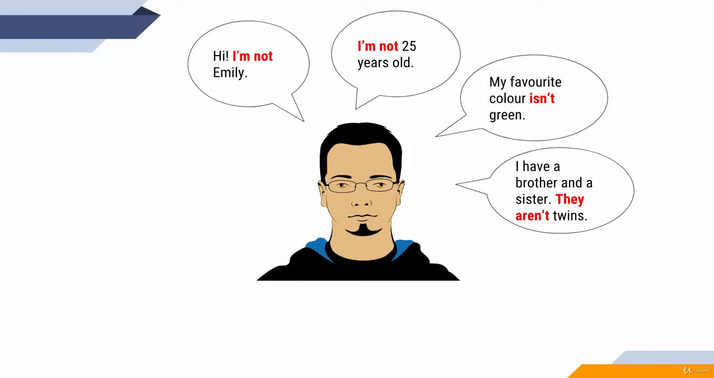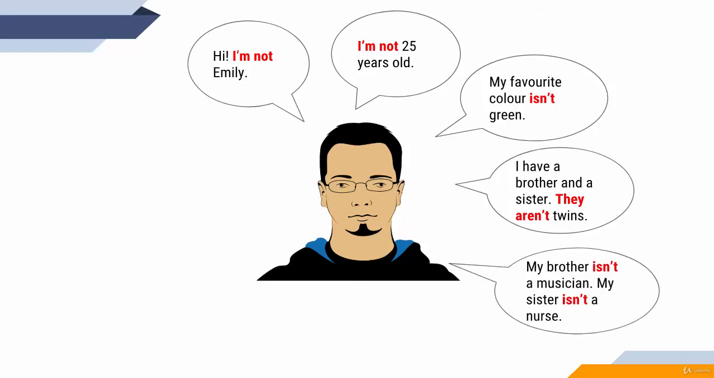I have a brother and a sister. They aren't twins. They are positive. They aren't negative. They aren't twins. My brother isn't a musician. He is. He isn't. My brother isn't a musician. My sister isn't a nurse. She is. She isn't.